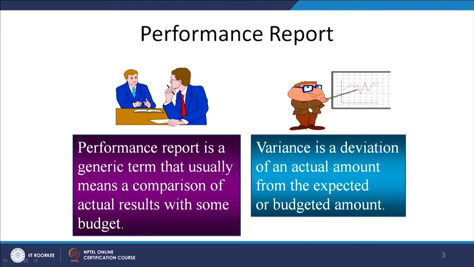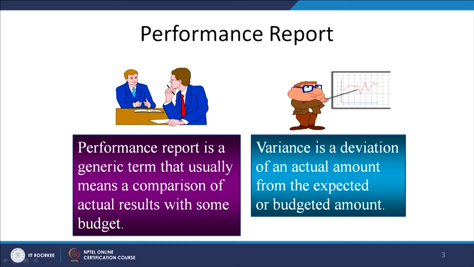Yes, I planned to sell 7 lakh rupees, I sold 7 lakh rupees. Now, what should have been the cost at 7 lakh rupees worth of sales, what actually is the cost at 7 lakh rupees worth of sales, is there any kind of variance? Because variance is a deviation of an actual amount from the expected or budgeted amount. It can be both positive or negative.